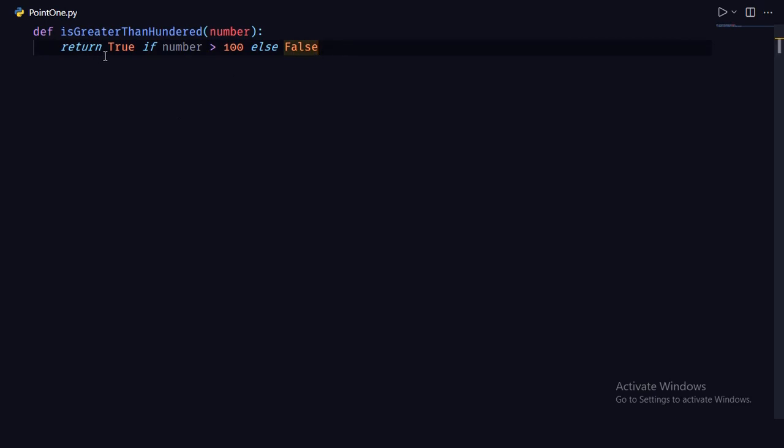We can clean this code even further. Let me show you. As you can see, this is the best clean code you can write for a function returning a boolean with a single if else condition. It takes in a number, and if the number is greater than 100, it evaluates this, and if this evaluates to true, it returns true, otherwise it returns false.